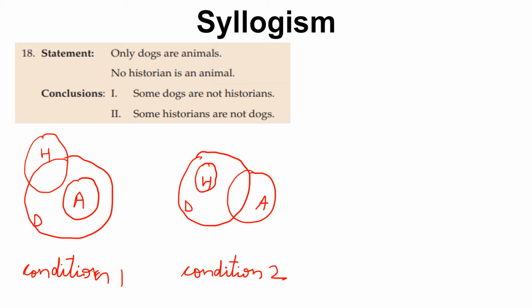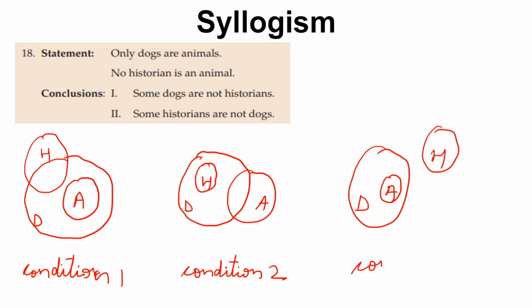Then condition number 3, where these are dogs, these are animals, and these are historians. Condition 3 also follows statement 1 as well as statement 2. So in total there can be 3 conditions.